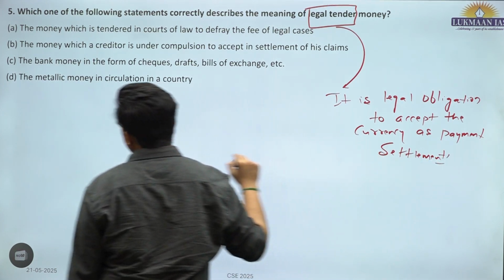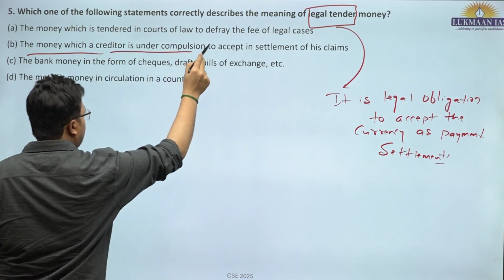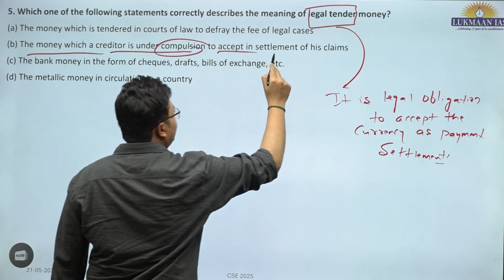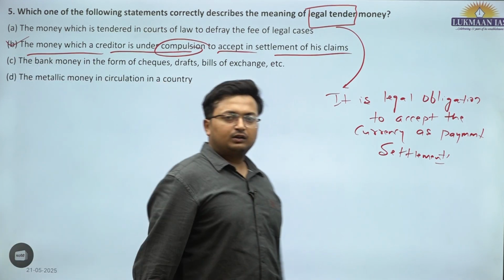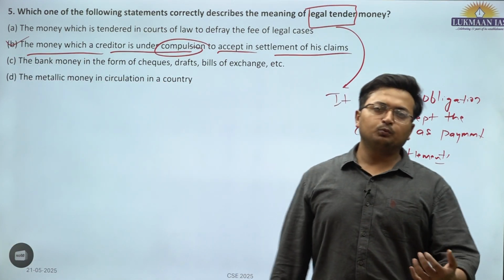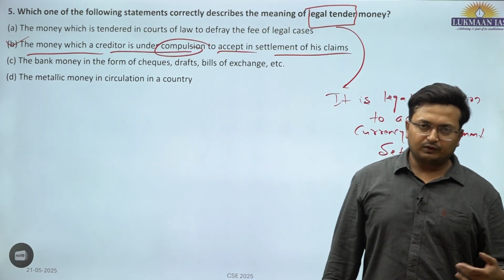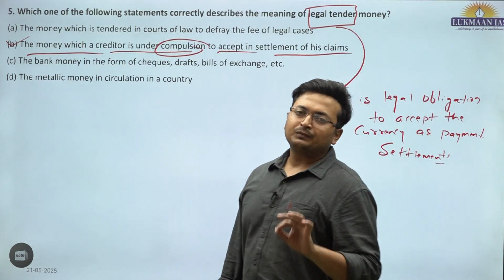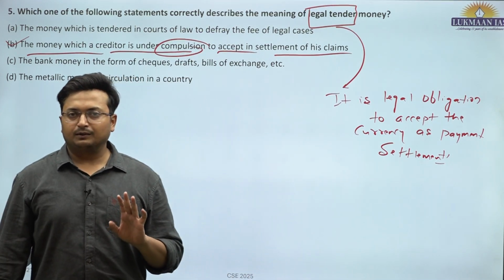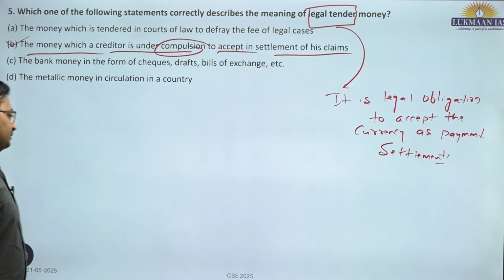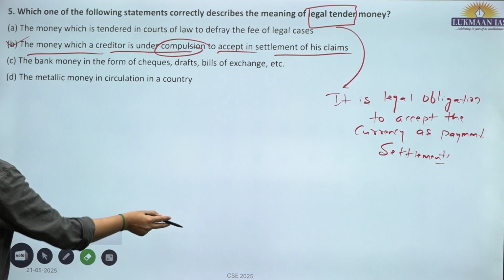It is the money which a creditor is under compulsion to accept in settlement of his claims. Suppose there is a due amount of debt to be paid, the debtor can pay it in legal tender or whatever currency is considered legal tender, and the creditor cannot deny it by saying that he is not accepting that particular legal tender. This is not allowed. So, that is the definition of legal tender. B is the correct answer for question number 5.